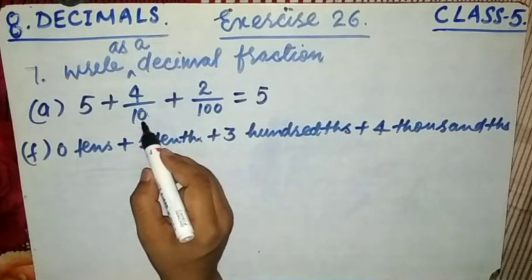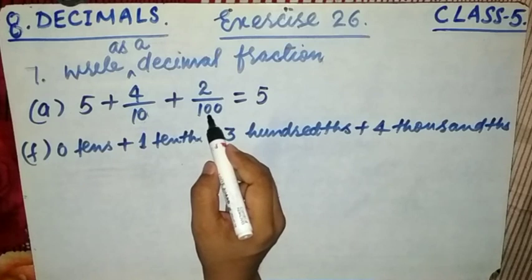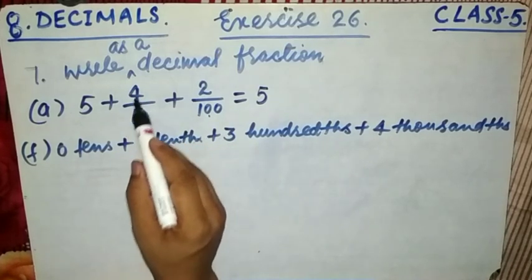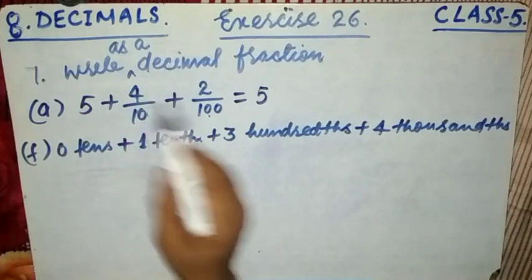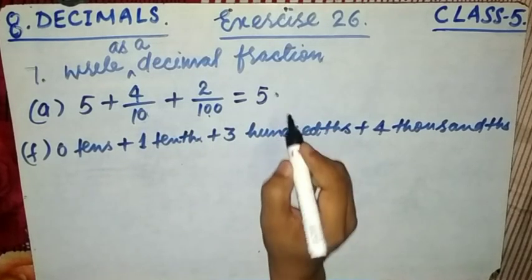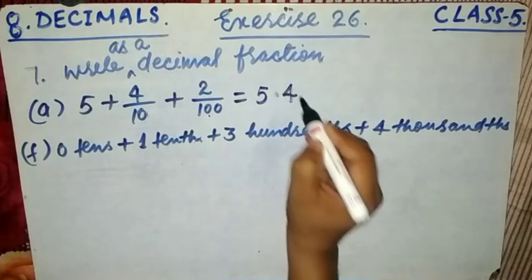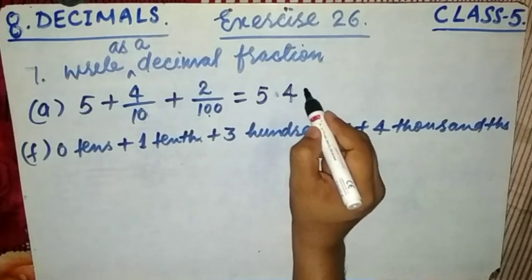Because those denominators carry 10 and 100. This 4 by 10 is read as 4 tenth, and this is 2 hundredth.